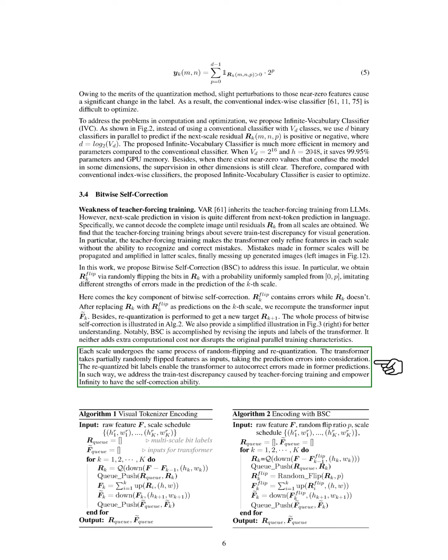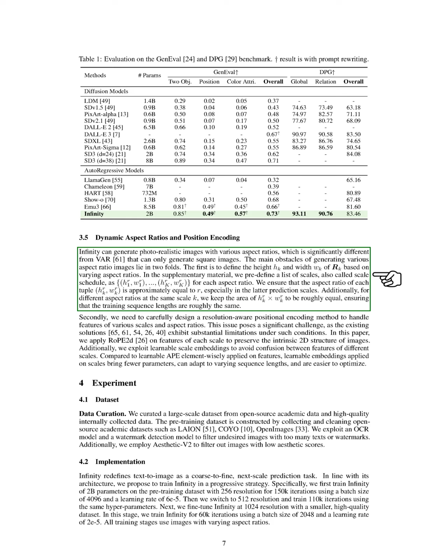Each scale undergoes random flipping and requantization, allowing the model to correct previous errors and reducing the discrepancies caused by teacher forcing. Finally, we discuss how Infinity can generate realistic images with various aspect ratios, unlike previous models that only produced square images. The challenges include defining the height and width of the residuals based on different aspect ratios and designing a positional encoding method that accommodates various scales.